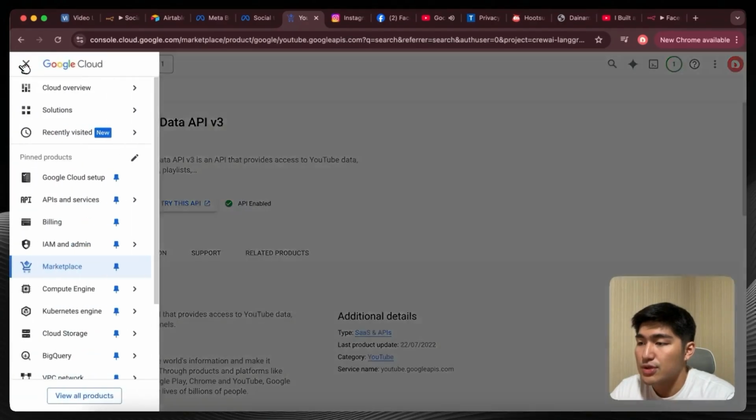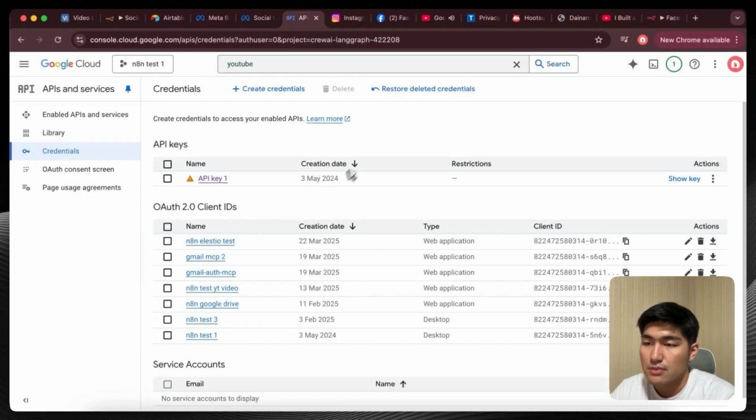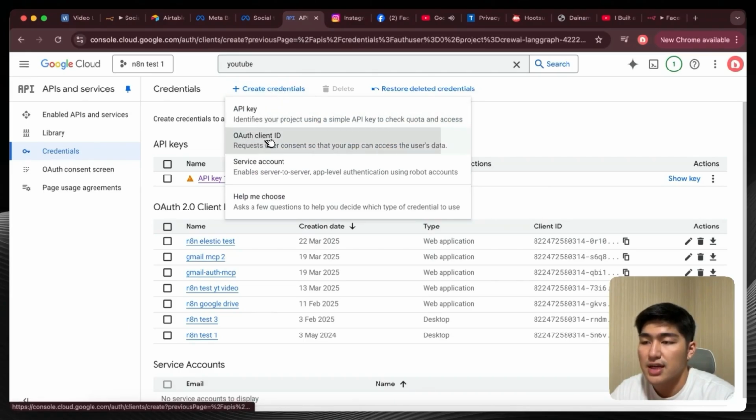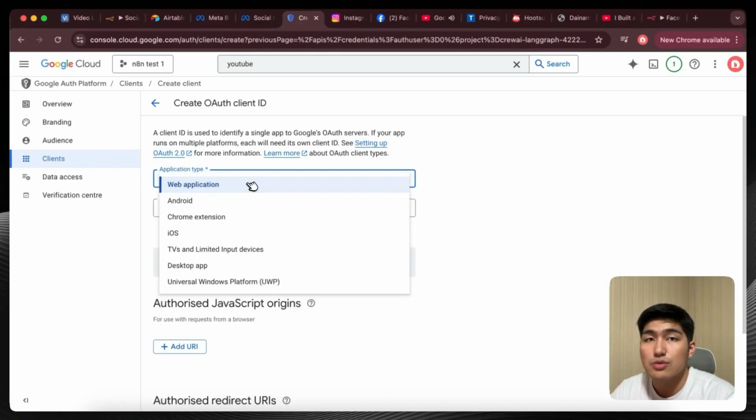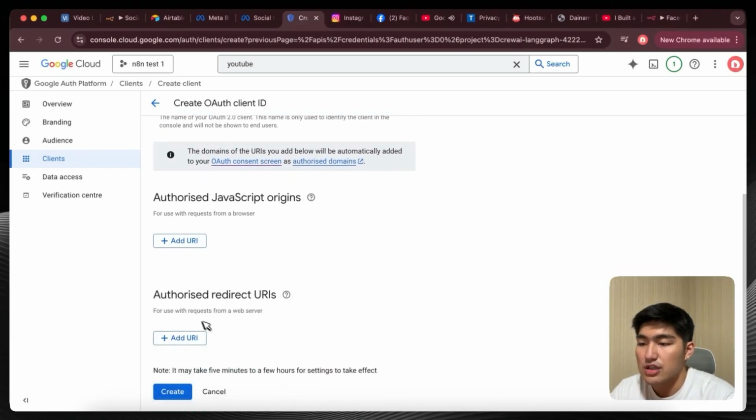Once this is done, we're going to go into API and services, credentials, and we're going to create a new credential over here. Click create a new credential. We're going to click into OAuth client ID. We're going to search for desktop app. We're just going to click into web application. We're going to give it a name, for example, YouTube Shorts. And then we're just going to have the authorized redirect URL from our n8n platform.